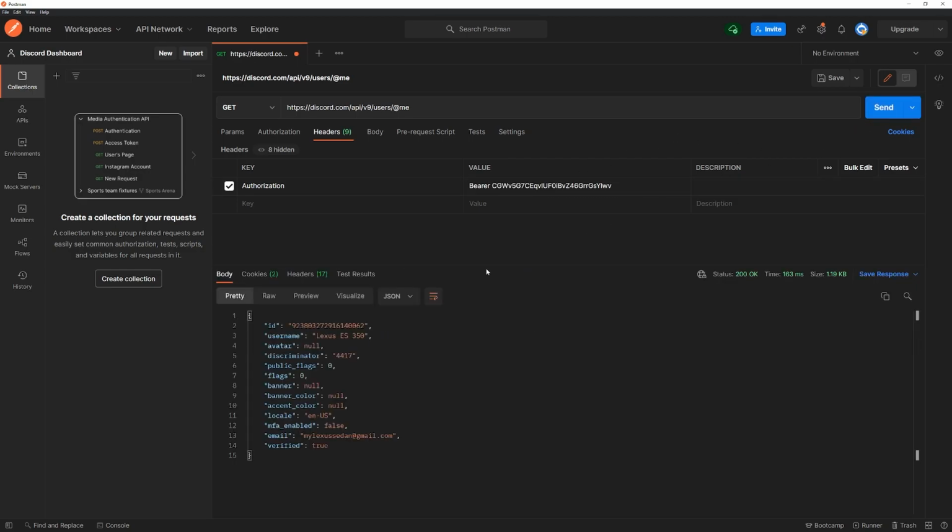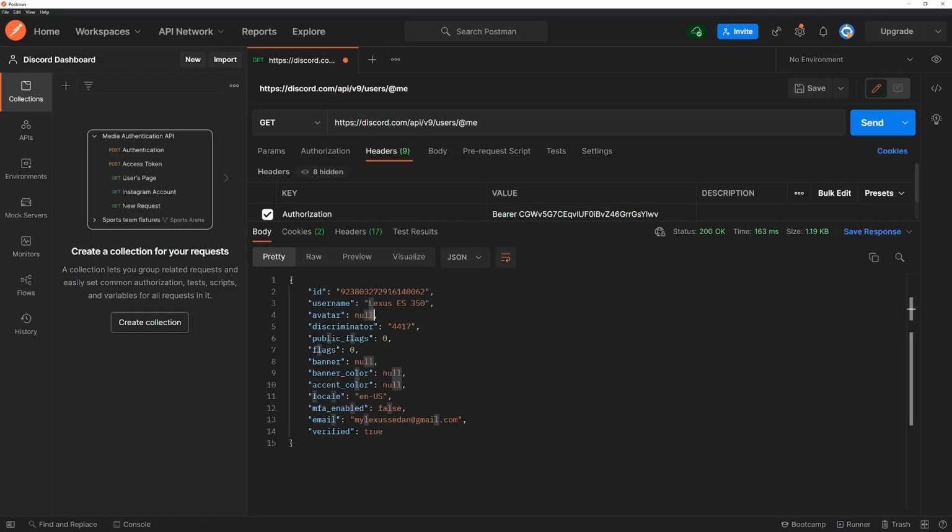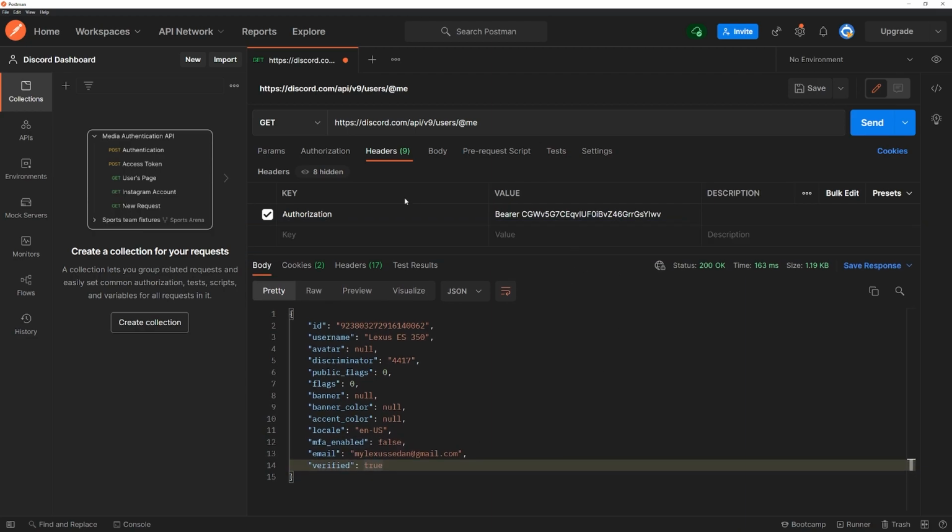Click send, and you can see, look at what happens. When we make a request, you can see that it gives us back all of our information. It gives us the ID, the username, and this is my Discord account. This is not a bot account. This is my actual Discord account. You can see everything is here: discriminator, public flags, banner, the locale, MFA enabled, email address, verified, right? So this is pretty cool, right? This is the users endpoint.